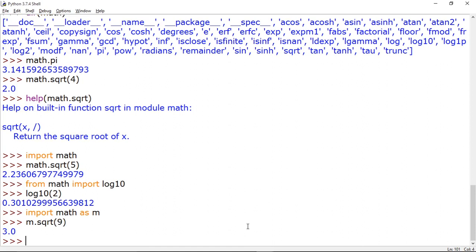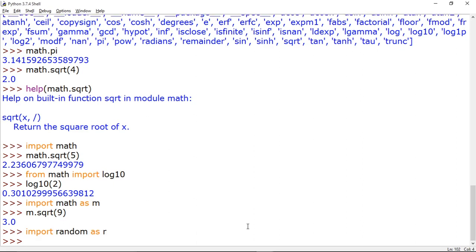Now another important library or module in Python is random, and it gives you lots of commands to deal with. I am sharing some of them. I am writing import random as r. So I included the functionality of the random module in our program.